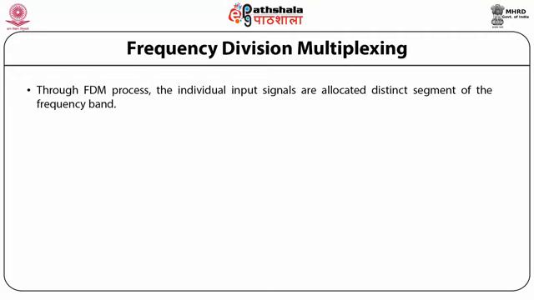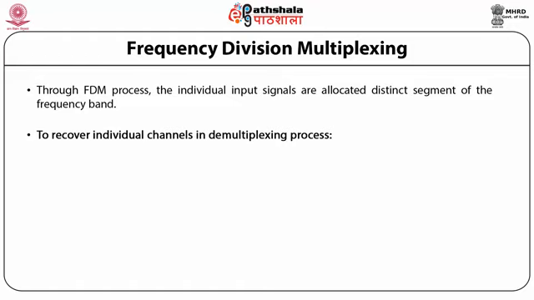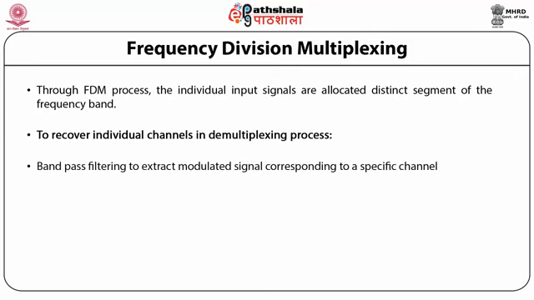Through the FDM process, the individual input signals are allocated distinct segments of the frequency band. To recover the individual signals in the demultiplexing process, first we need band pass filtering to extract the modulated signal corresponding to a specific channel. Then this is followed by demodulation to recover the original signal.